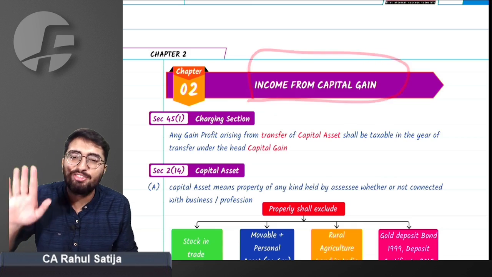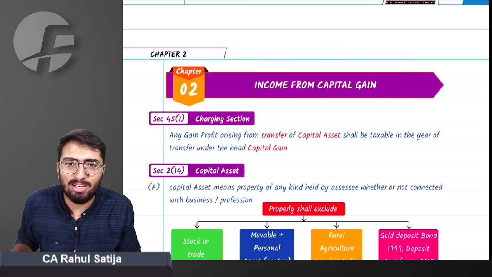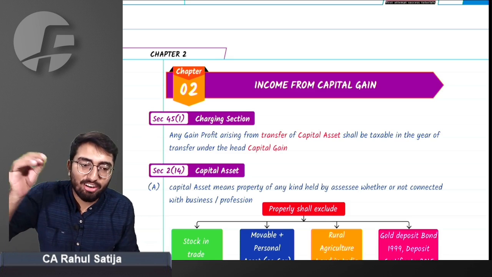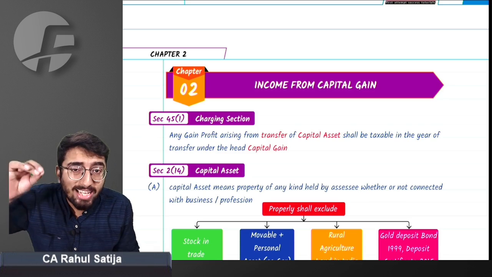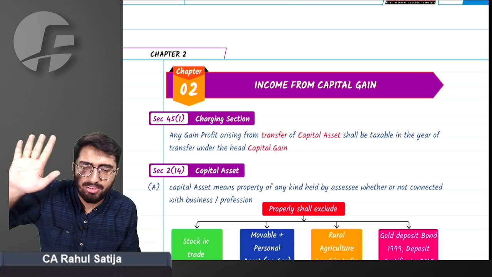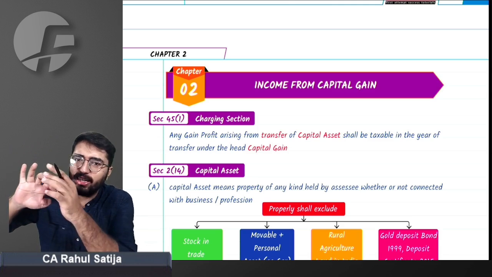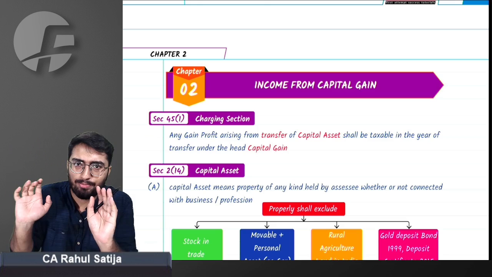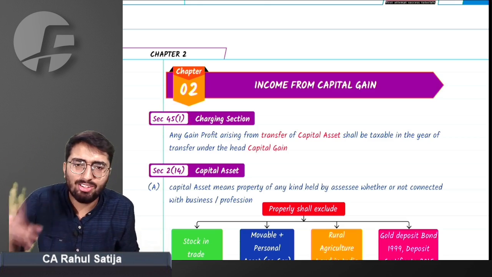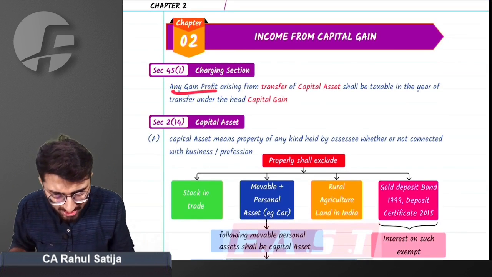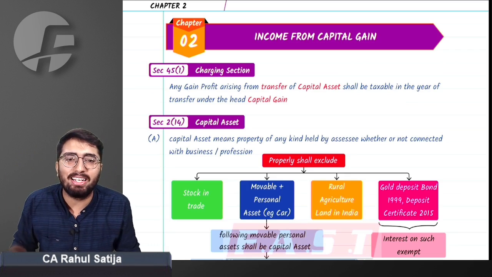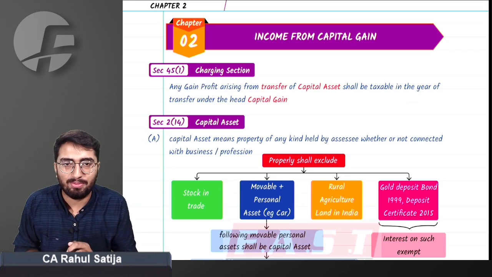Income from capital gain. First of all, every income that is chargeable under any head has a charging section. Every head of income has a charging section which tells what type of income is taxable under this head. We have 5 heads of income: income from salary, house property, income from capital gain, PGBP, and other sources. For capital gain, section 45 is the charging section. It says, any profit arising from the transfer of the capital asset shall be taxable under the head capital gain in the year in which transfer took place.